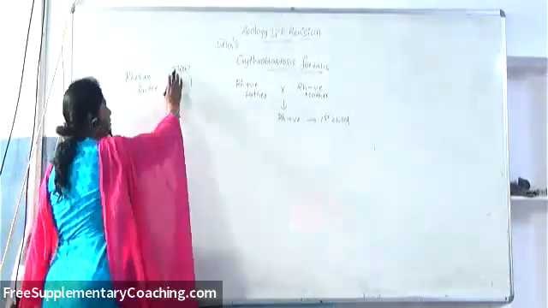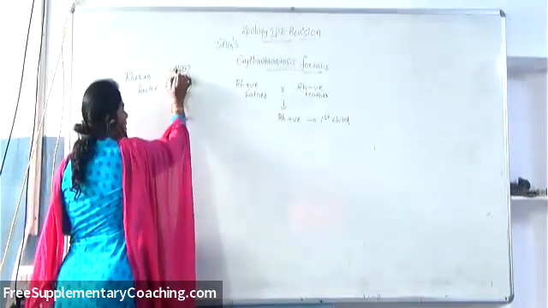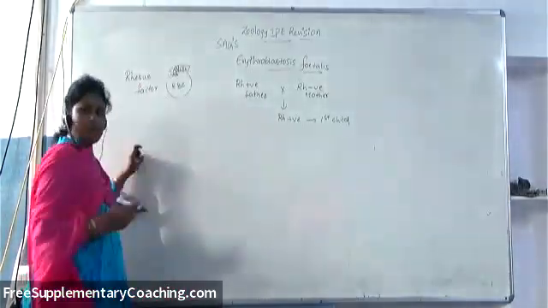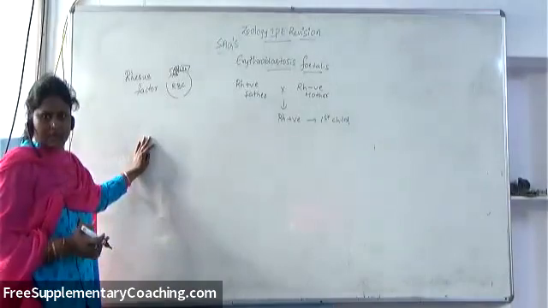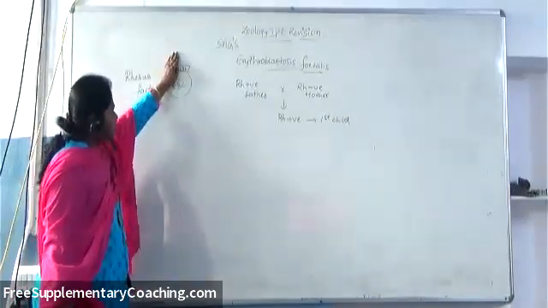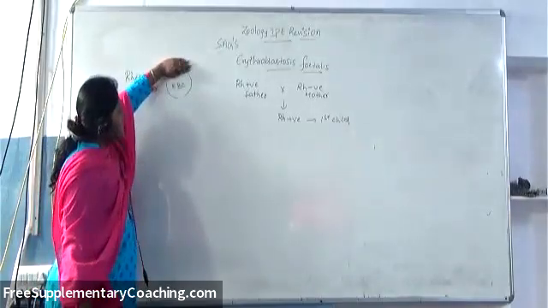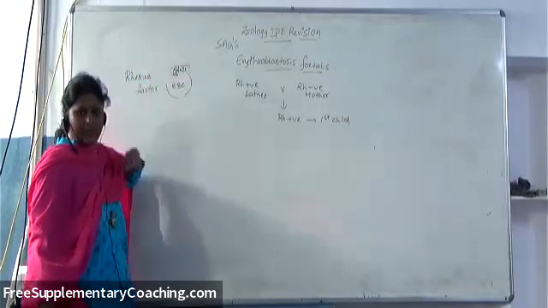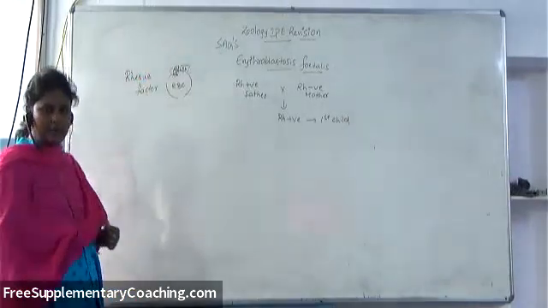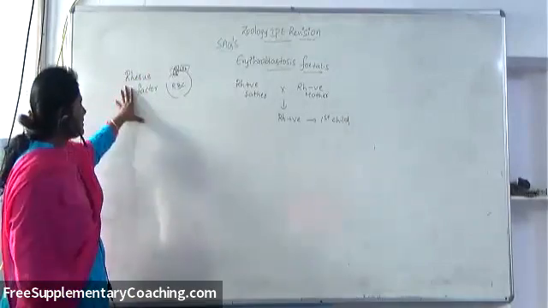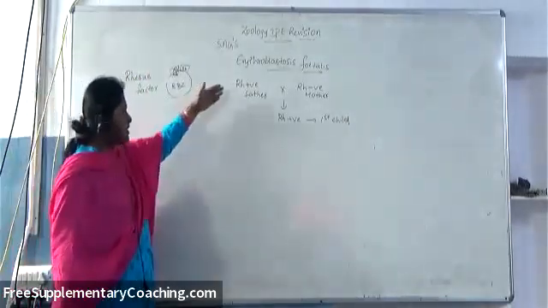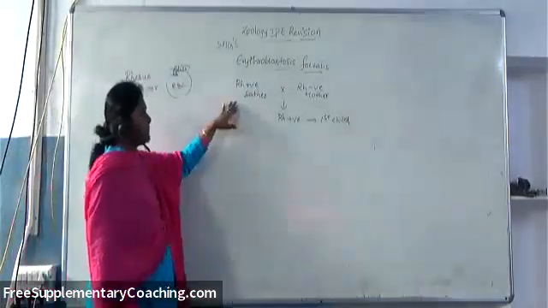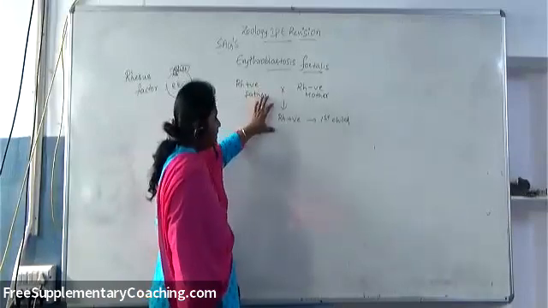Here the blood group antigen may be A, or B, or AB, or otherwise if nothing is there, that will become O. O is actually 0, nothing is present. So O positive means only the RH factor will be there. O negative means, related to the blood group and rhesus factor, no antigens are present at all on the RBC membrane, then that is RH negative. So depending upon the presence or absence of the RH factor, we call it RH positive and RH negative. So whenever an RH positive father marries an RH negative mother, and if the first child is